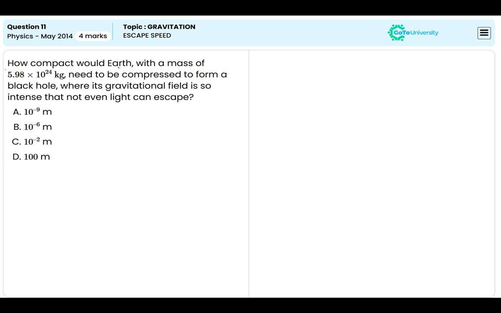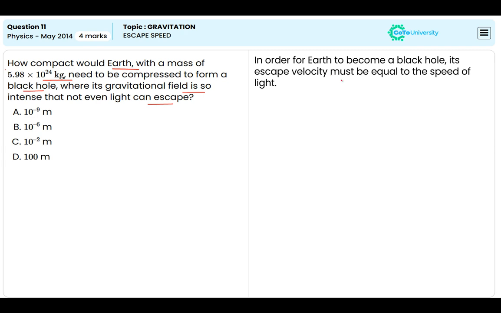How compact would Earth, with a mass of 5.98 × 10^24 kg, need to be compressed to form a black hole, where its gravitational field is so intense that not even light can escape? Okay, we need to find that here. In order for Earth to become a black hole, its escape velocity must be equal to the speed of light.